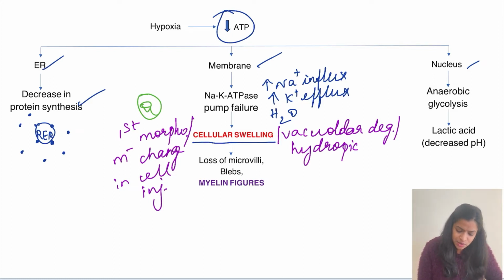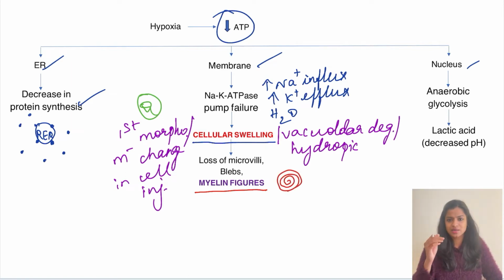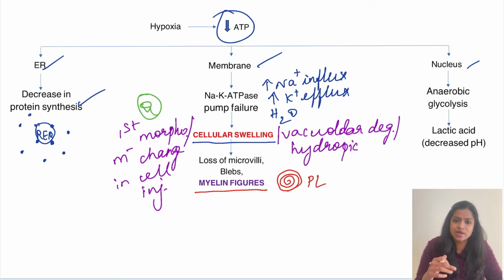So the next change which we see, the most important change, is the presence of the myelin figures. So what are these myelin figures? These are nothing but the whorled appearance of phospholipids. These phospholipids are actually derived from the cell membrane. Because of cell injury, these phospholipids tend to form concentric lamellations which are derived from the cell membrane, right? So these are called myelin figures.